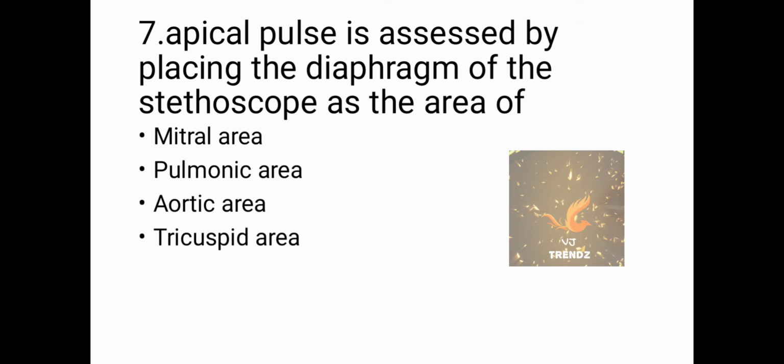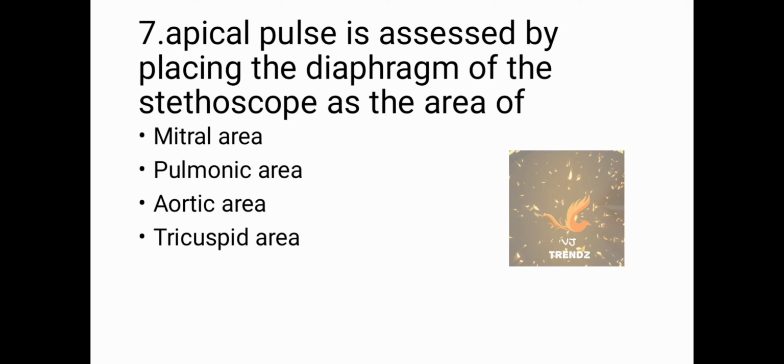Apical pulse is assessed by placing the diaphragm of the stethoscope at which area? The options are mitral area, pulmonic area, aortic area, tricuspid area. How to check the mitral area? Near the apex of the heart, between the 5th and 6th intercostal space, that is the apex of the heart.